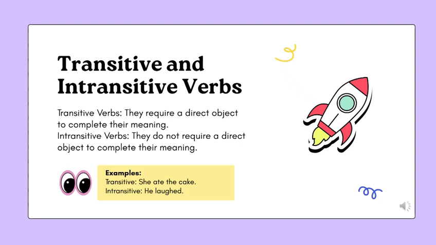The second one is intransitive verbs. An intransitive verb does not need a direct object. The action stops with the verb and does not pass to anything. Here is the example. He laughed. No object needed. The action does not go to anything. In simple words, a transitive verb needs an object. An intransitive verb does not need an object.